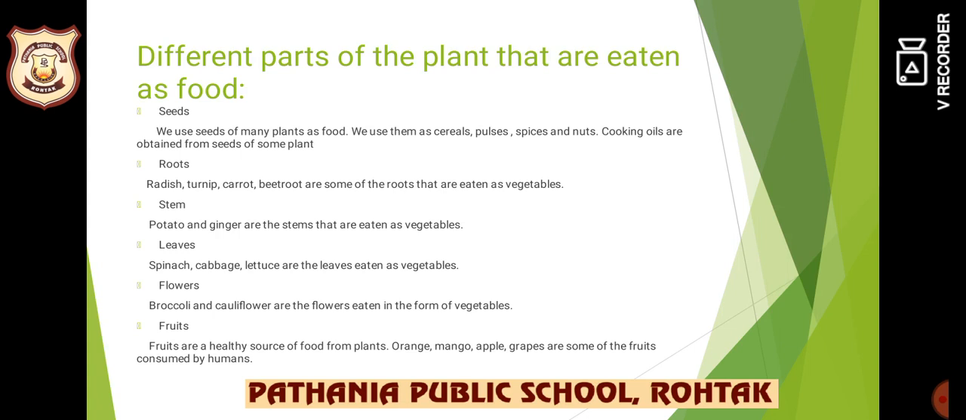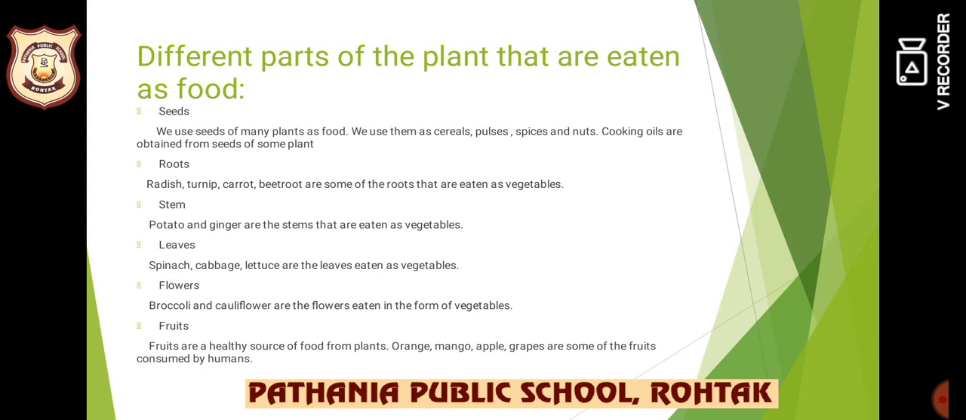Leaves: spinach, cabbage, lettuce, these are the leaves eaten as vegetables. Flowers: broccoli, cauliflower are the flowers eaten in the form of vegetables. Fruits. Fruits are a healthy source of food from plants. Orange, mango, apple, grapes are some of the fruits consumed by humans.